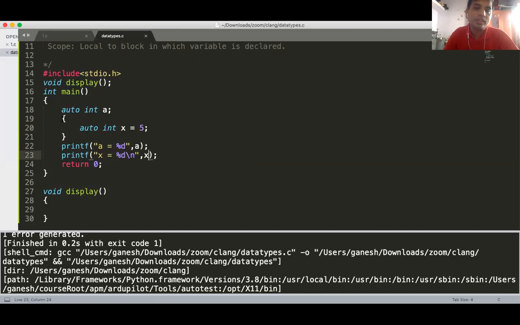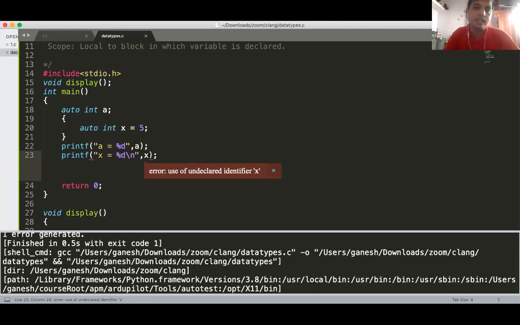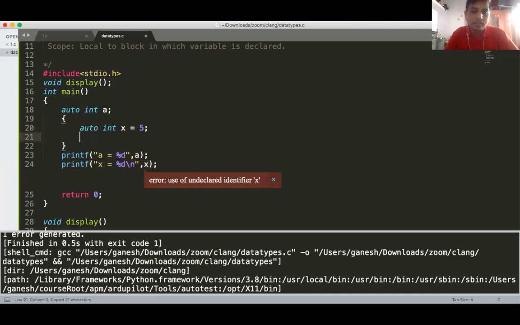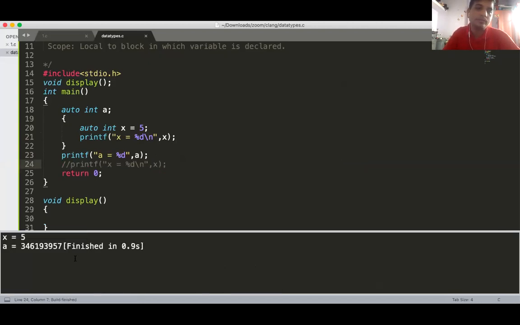If I run this program, then there is an error: X is undeclared. X is already declared, but the error says X is undeclared. Why? Because this X is local to this block only. It means that you can access this X within this block only. Outside this block, X is not available. So it is perfectly fine now; you can have A as well as X here.